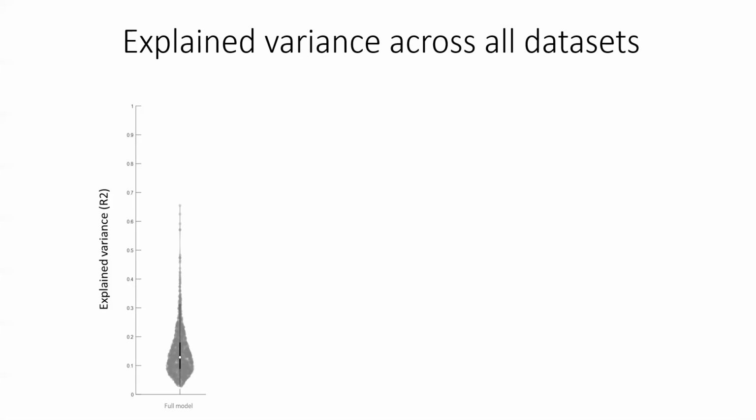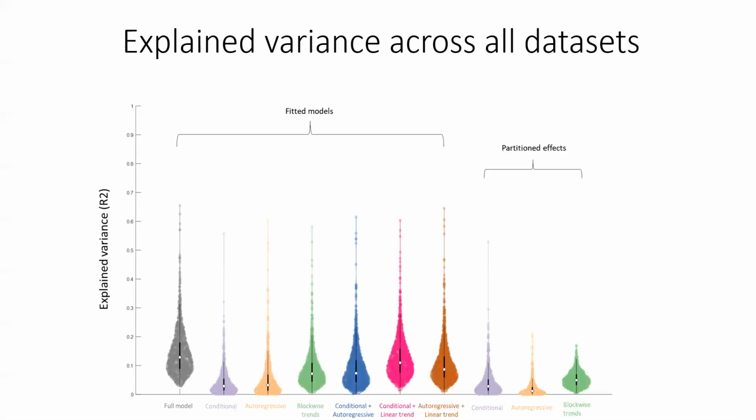And then we also have the explained variance for each component separately and for their combinations. Here on the left are the R squared values from the fitted general linear models. And here on the right, you can see the unique amount of explained variance. These last three distributions relate to these unique parts in the Venn diagram.